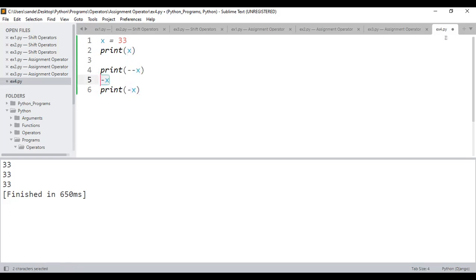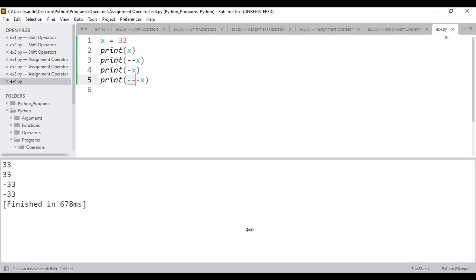Now observe the change in the output. These two things remain the same, but please observe line number 4. If I save and execute, observe the output. Minus means it will just consider the negative data, minus 33. Is that clear? Here minus into minus cancel, plus. That's the reason I got the output like that. What about the output for this one? I'll copy this and paste it here. Here, minus into minus, plus into minus. That's the reason the output is again minus 33.